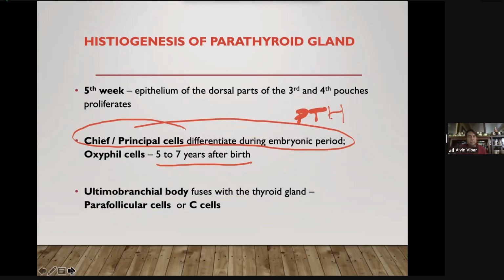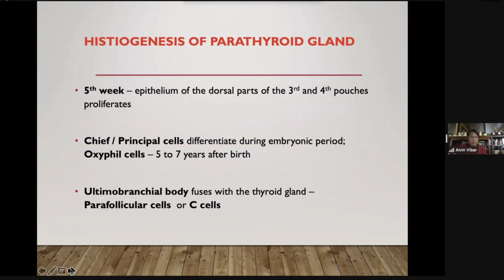Ultimobranchial body. The ultimobranchial body will fuse together with the thyroid gland, and the ultimobranchial body will form the parafollicular cells or the C cells. And again, it was mentioned during the orientation, the parafollicular cells or C cells will secrete calcitonin. Calcitonin.